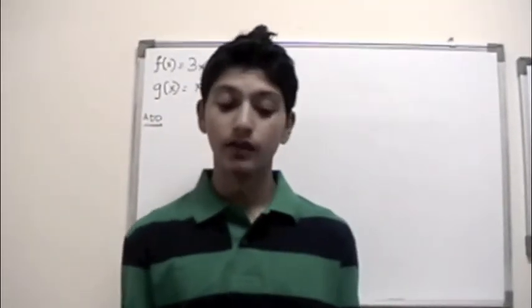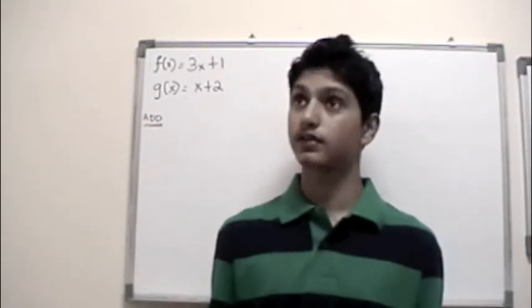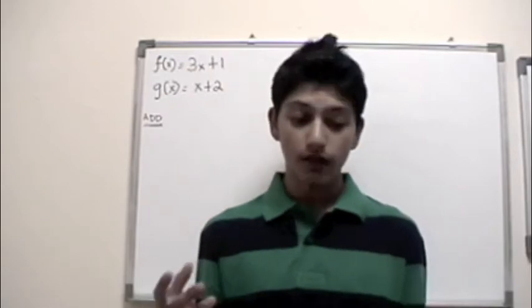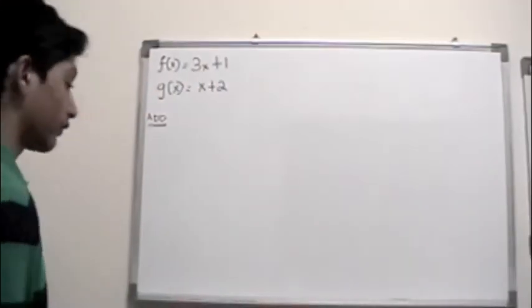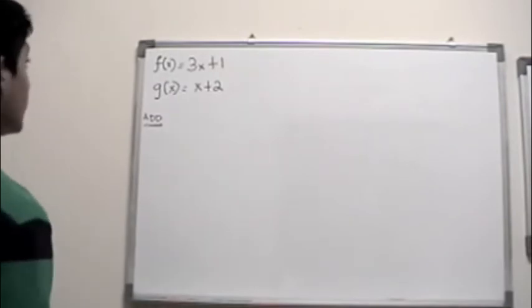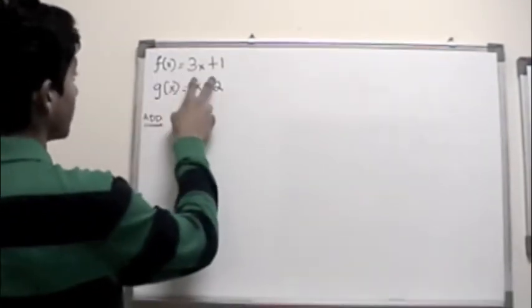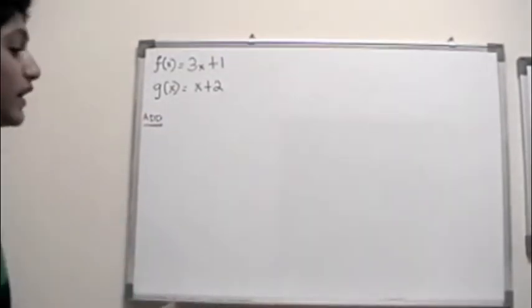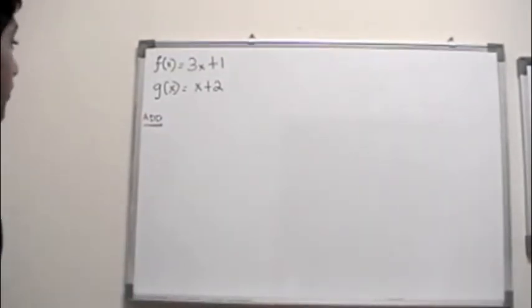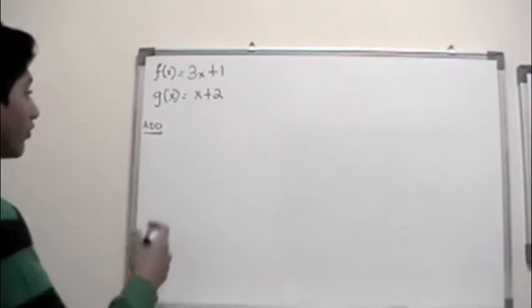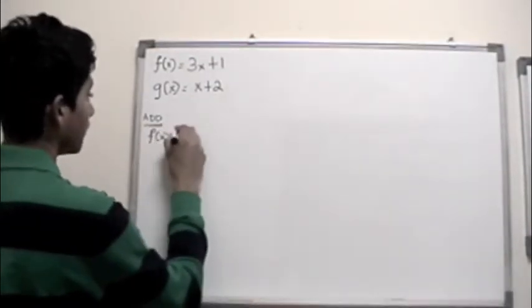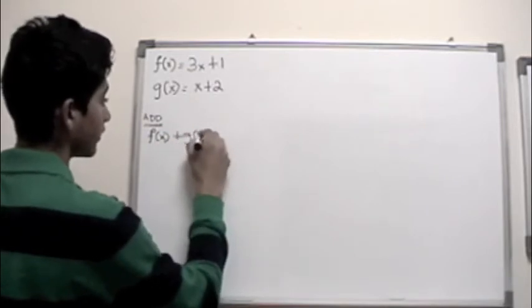When plotting the fundamental operation of adding, subtracting, multiplying, and dividing two functions, the situation is handled the exact same way as we would expect. So, let's say you start off with a function f of x equals 3x plus 1 and g of x equals x plus 2. Now, let's start our discussion by adding. If you want to add these two functions, you would basically do f of x plus g of x.